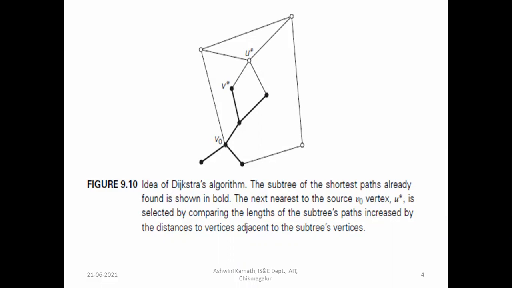For example, from V star to U star we have one edge. Then from another vertex there is also an edge to U star. Whichever is the smallest one will be selected.